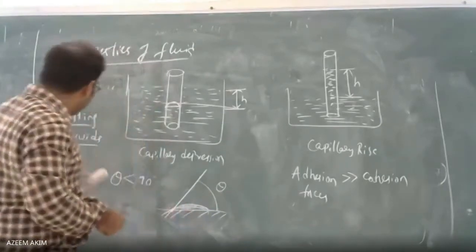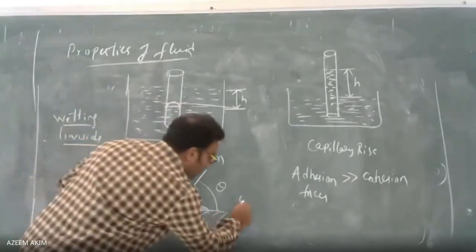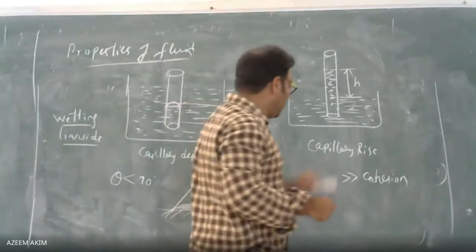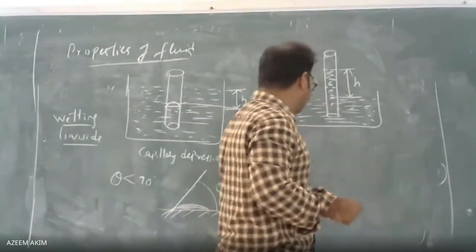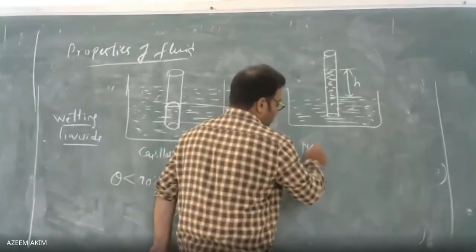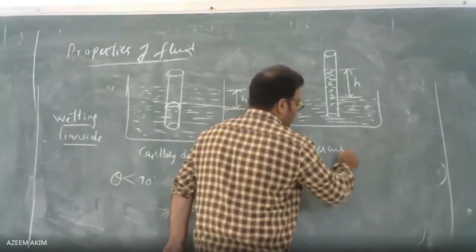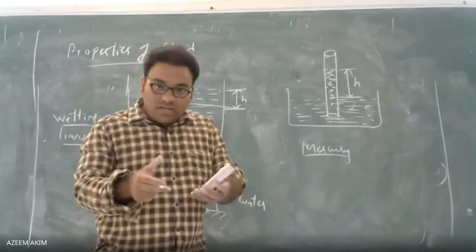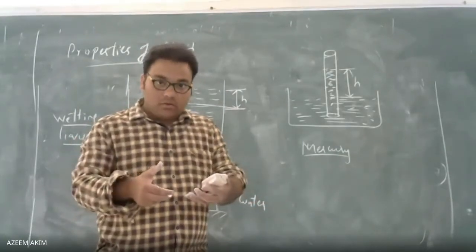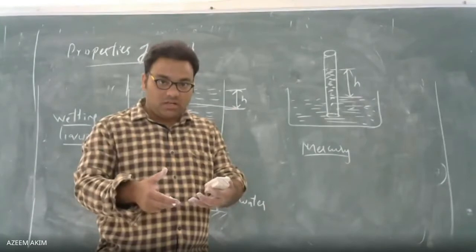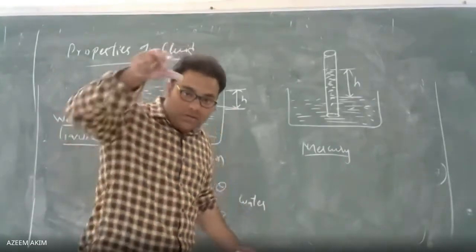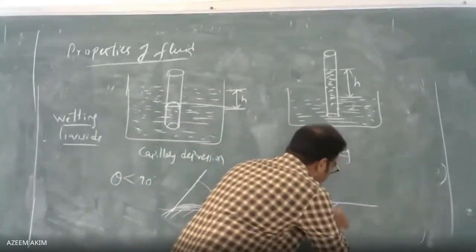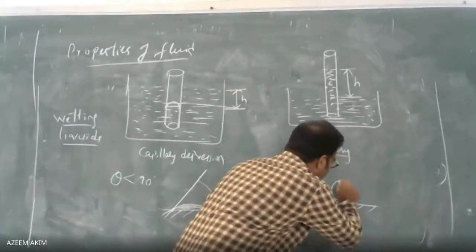Now you go for the non-wetting liquid. An example is mercury. Now I am taking another liquid, let us say mercury. Mercury has strong molecular forces between its own molecules, the same medium, so there are more opposing forces. So whatever drop you place on the surface will look like a sphere.